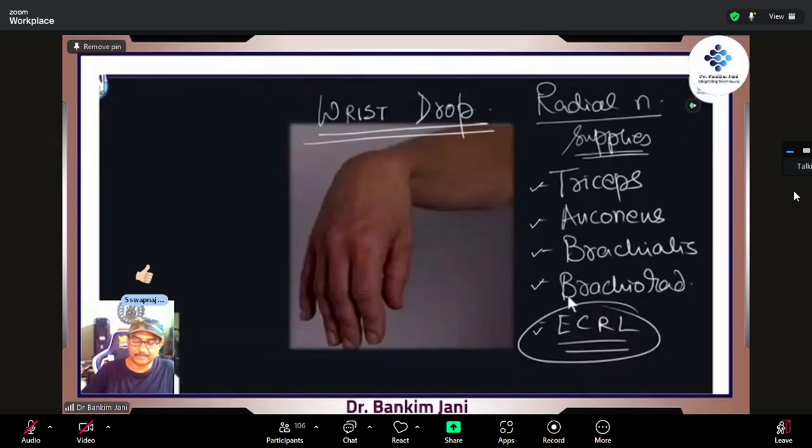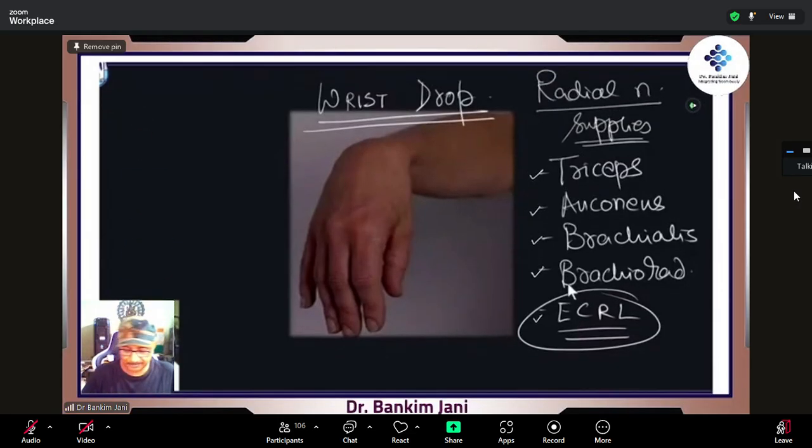Wrist drop is very common, especially when the person wakes up; he finds this most commonly affected. It is because of the function of ECRL, extensor carpi radialis longus, a long muscle that is pulling the wrist back. Now that muscle has gone, the wrist has dropped. So this is because of ECRL.